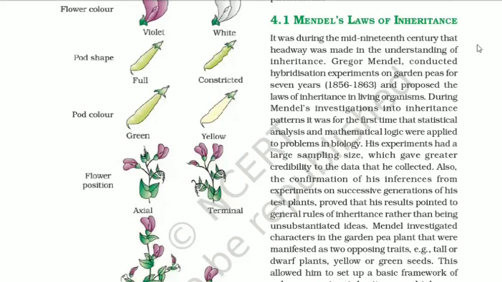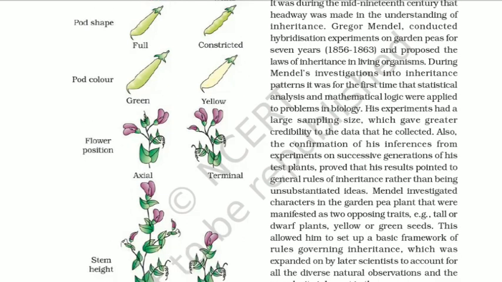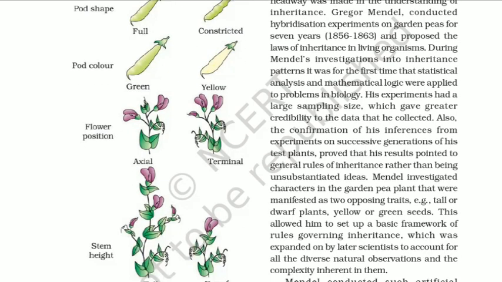4.1 Mendel's Laws of Inheritance. It was during the mid 19th century that headway was made in the understanding of inheritance. Gregor Mendel conducted hybridization experiments on garden peas for 7 years, that is from 1856 to 1863, and proposed the laws of inheritance in living organisms.